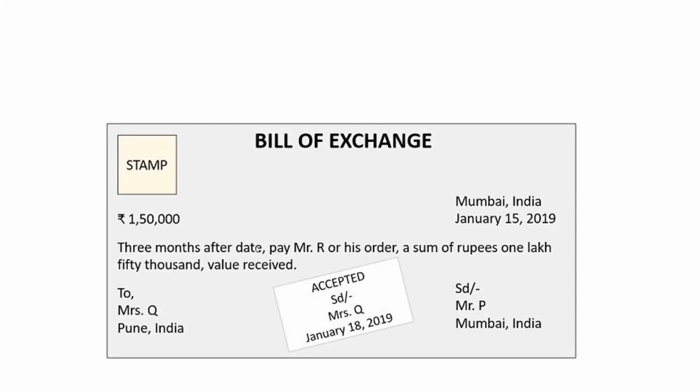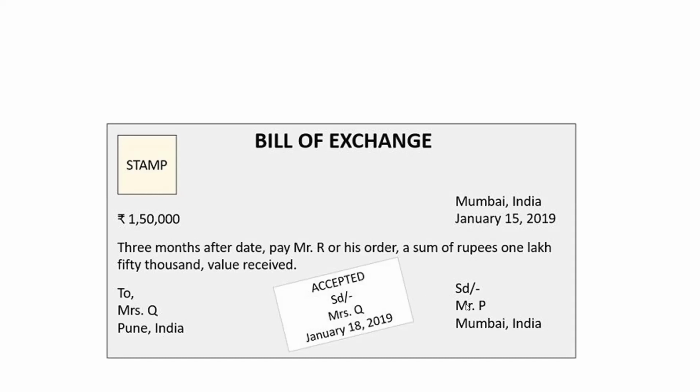3 months after the date, pay Mr. R or his order a sum of rupees 1,50,000 value received. P is saying that after 3 months of this date, you pay the amount. He is directing Q to pay the amount, that is 1,50,000 rupees, which you have received from me, to R.